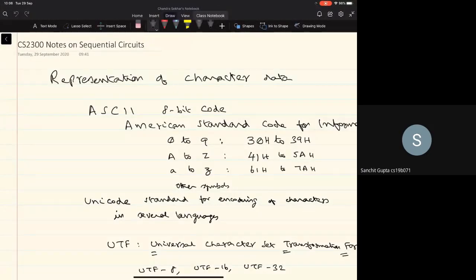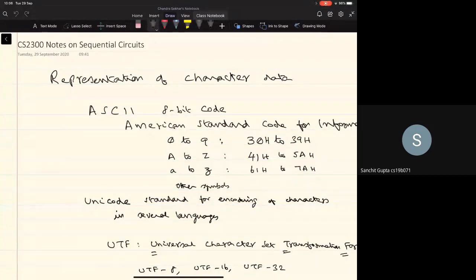But we also may have to deal with the other types of data. Other commonly used types of data are the character data or the text data, and also what are called the analog data, which are in the form of the signals like audio signals, images, or video, or any other typically physical signals, or what are called the real world data. Okay, so we'll briefly look at how these kinds of data get represented in a computer system. And as it turns out, we'll be seeing that all these types of data will be getting represented as some form of numbers or the numeric data.